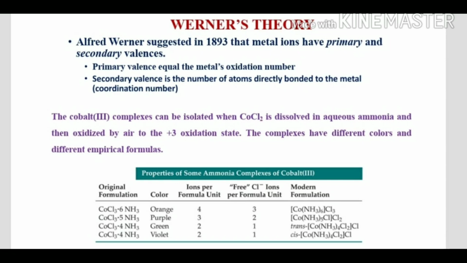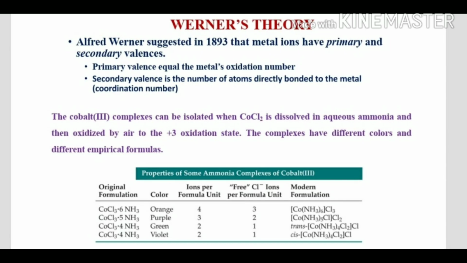There are 4 types of complexes prepared, and they differ in color. The first is CoCl3 6NH3, then CoCl3 5NH3, CoCl3 4NH3, and CoCl3 4NH3, but all are different. If they are different, the structures must be different. That's why he proposed this theory.